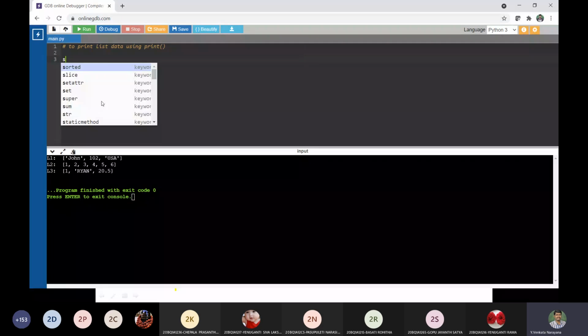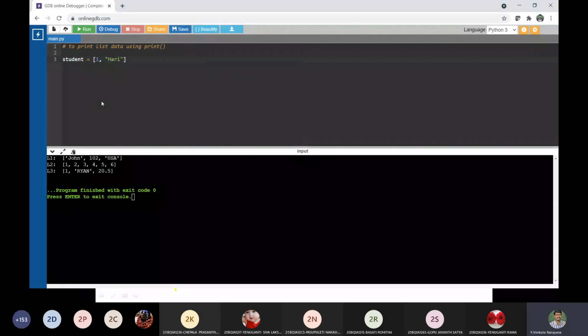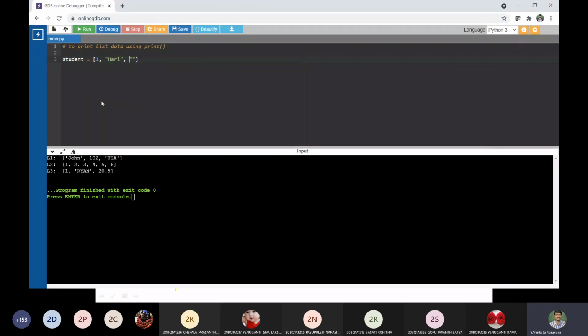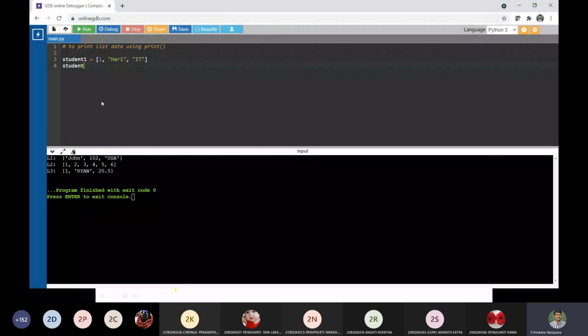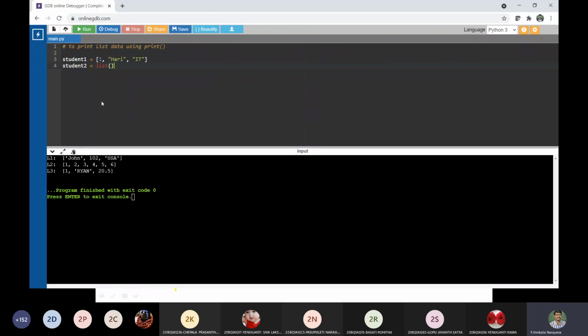Yeah, so let us check. I am taking a variable called student. The student has a roll number, that is 1, and the name of the student is Hari, and he belongs to the department IT. This is what I have created. Now I would like to create another student data, let it be the first student 1 and the second student 2. This is done by using the list constructor.